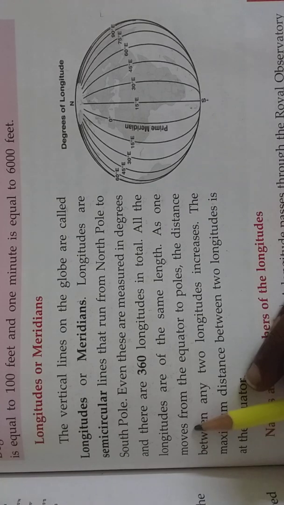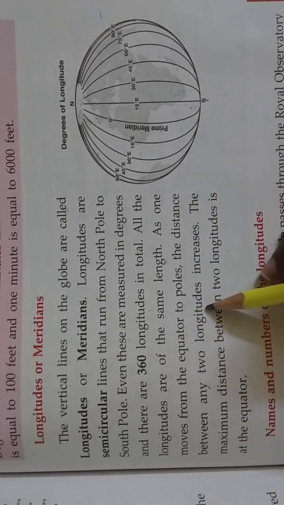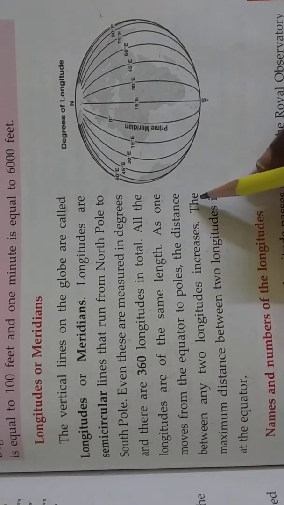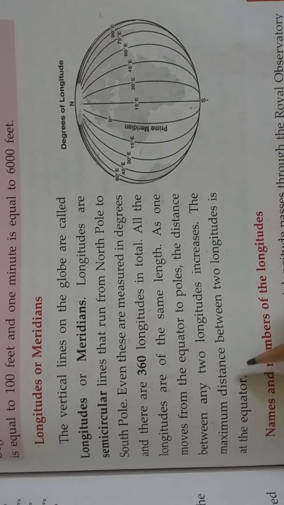All the longitudes are of the same length. As one moves from the equator to poles, the distance between any two longitudes increases. The maximum distance between two longitudes is at the equator.